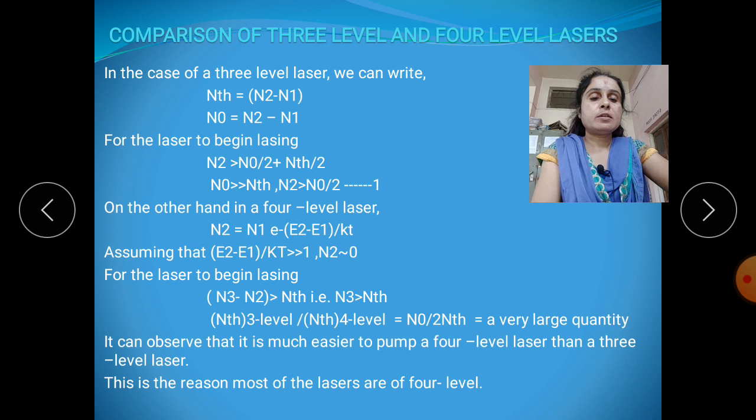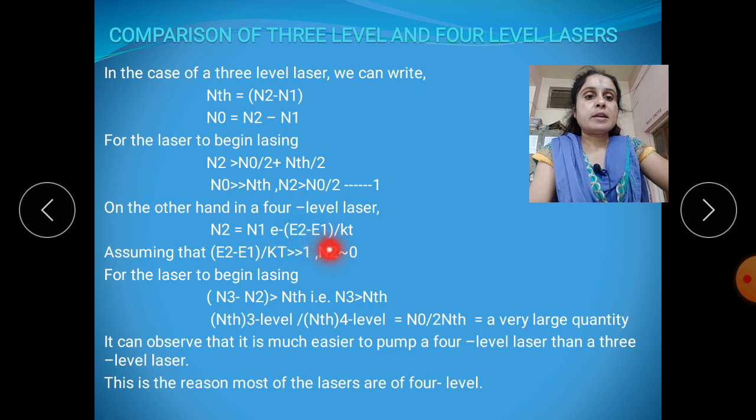This represents the population of the second level N2 relative to N1, derived from the exponential according to the energy levels E2 minus E1 by KT. This is represented at constant temperature.